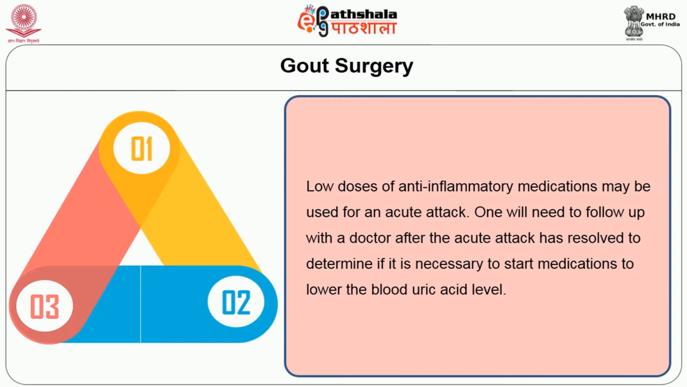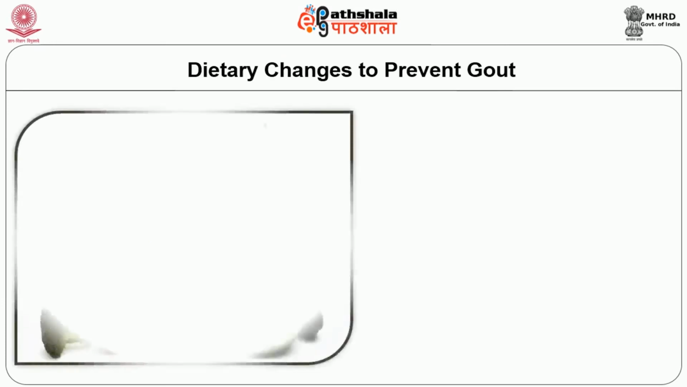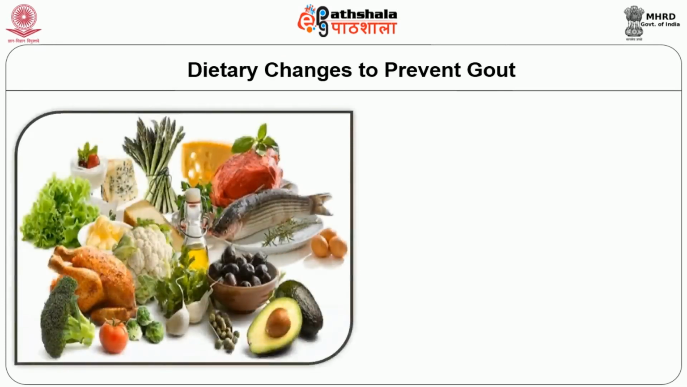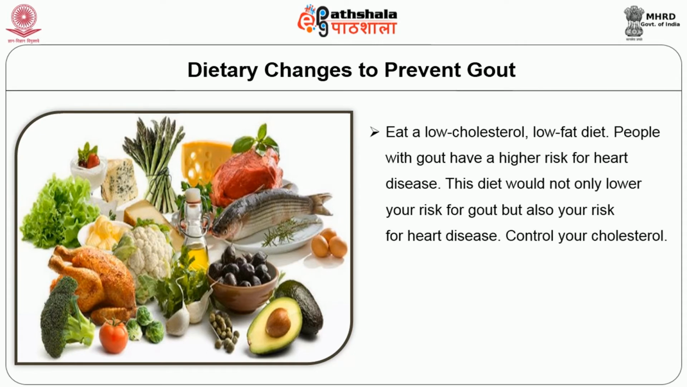If you are at risk for gout, you should do the following. That is, you have to follow the dietary changes to prevent gout. Eat a low cholesterol, low fat diet. Actually, people with gout have a higher risk for heart disease. This diet would not only lower the risk of gout but also your risk for other types of heart disease. So control the cholesterol. A fat-free diet is useful in this case.